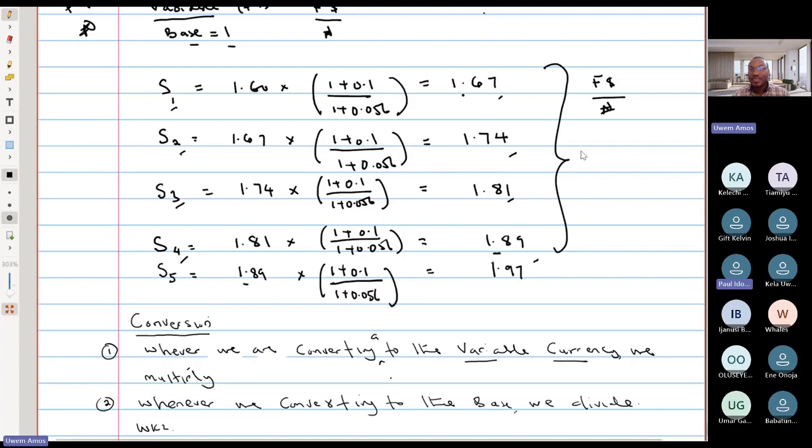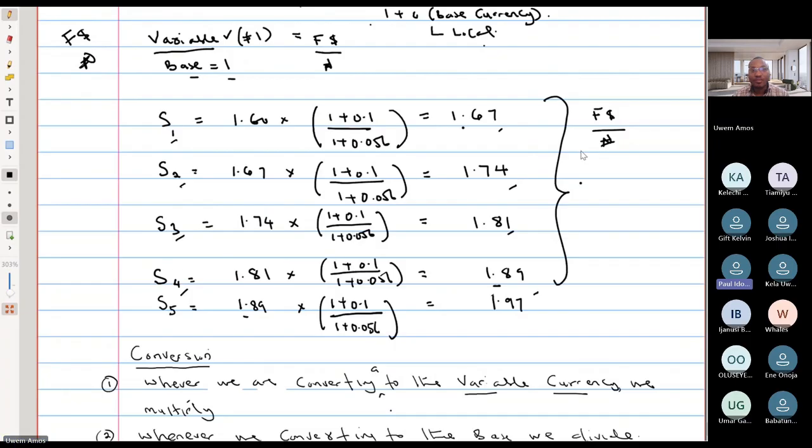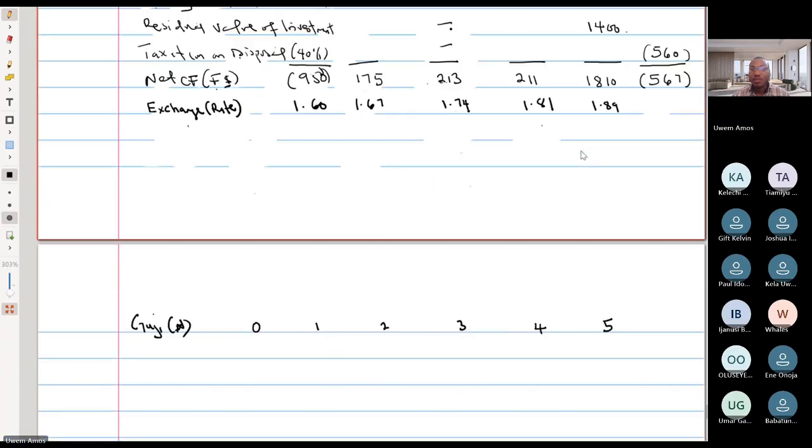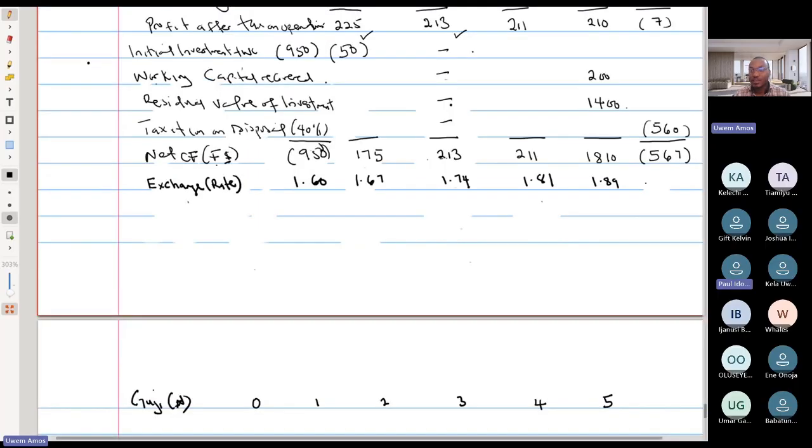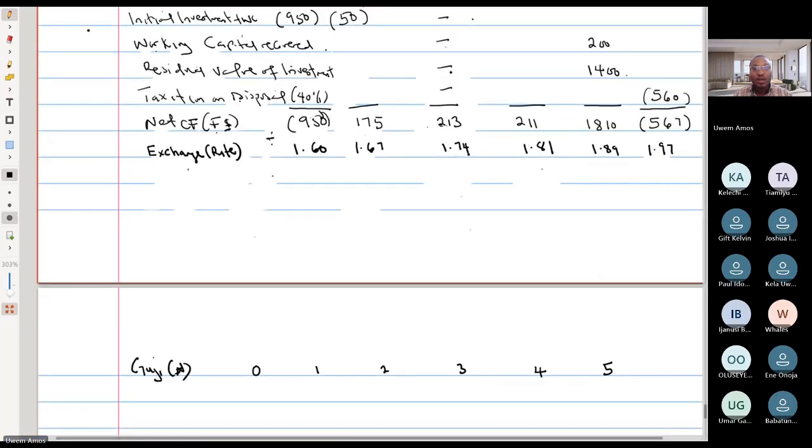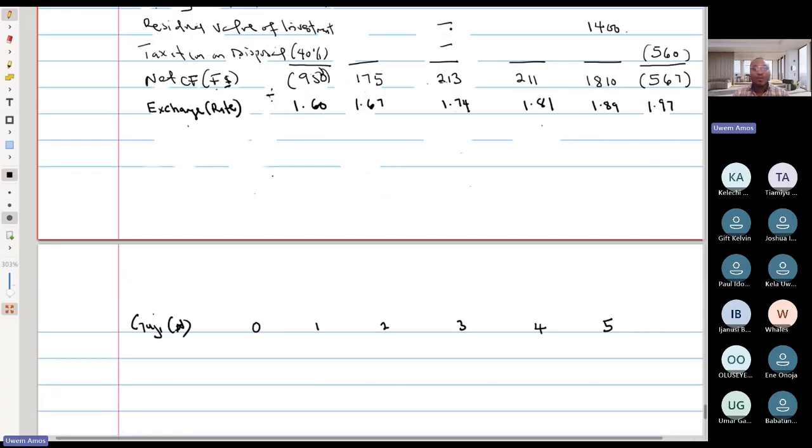So guys, let's take our 1.97 up so that we can make a conversion. Convert everything to Naira. So those are all of our exchange rates that we have from the foreign currency. Let's do a conversion to Naira by dividing. So 950 divided by 1.60.